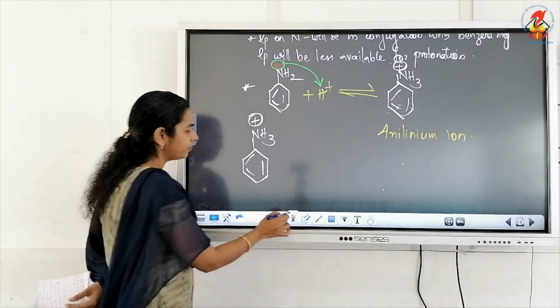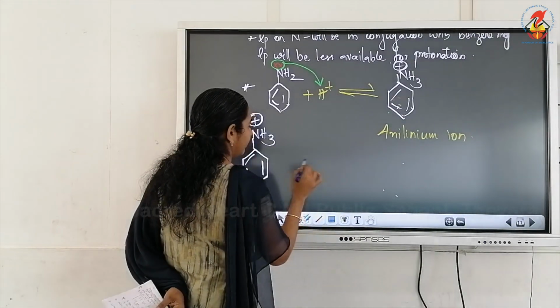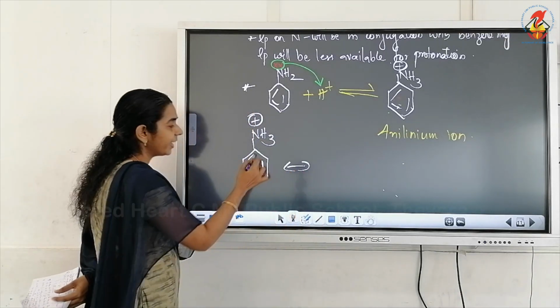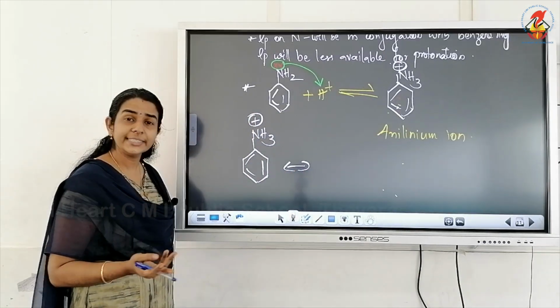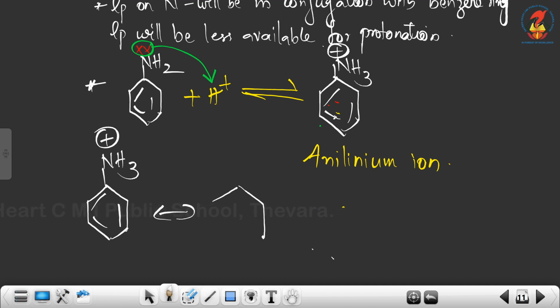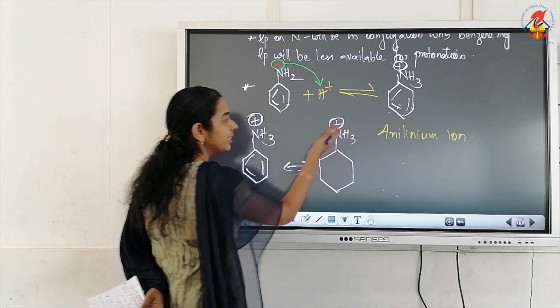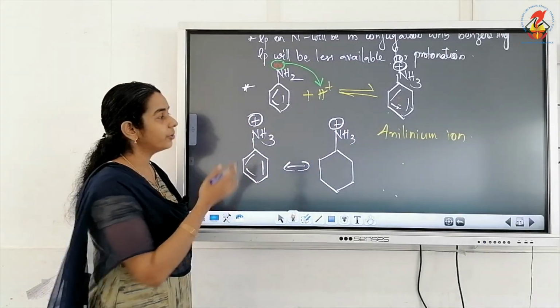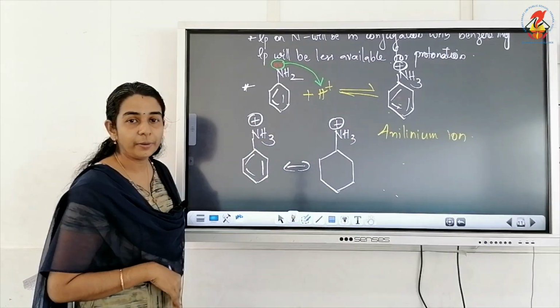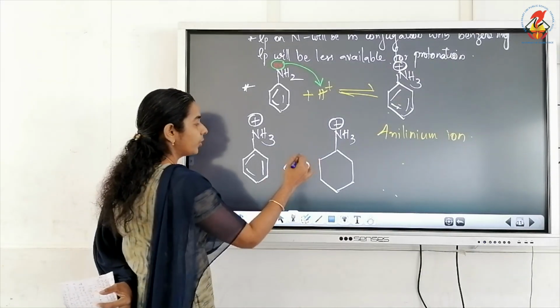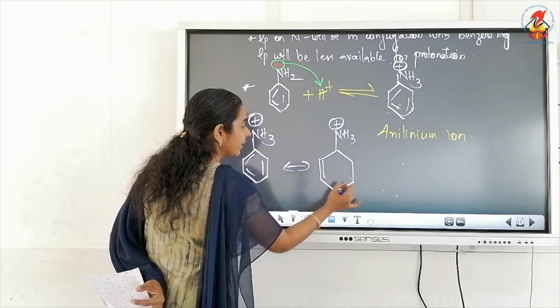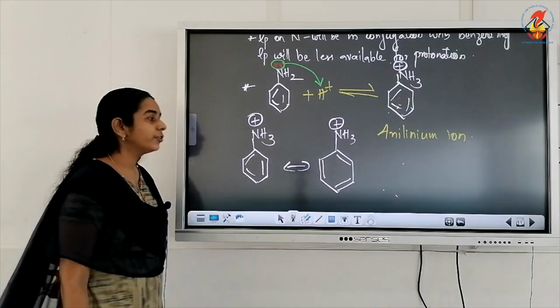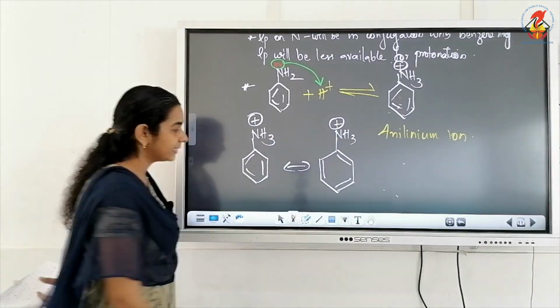The only possibility is to change the position of the double bonds, just like in a benzene ring. In the next resonating structure there is no change, because there is no lone pair or electrons to take from the nitrogen atom. So we only need to change the position of double bonds inside the benzene ring.